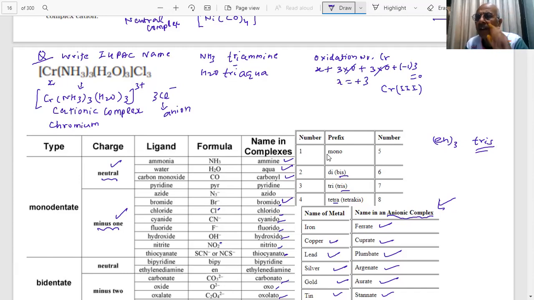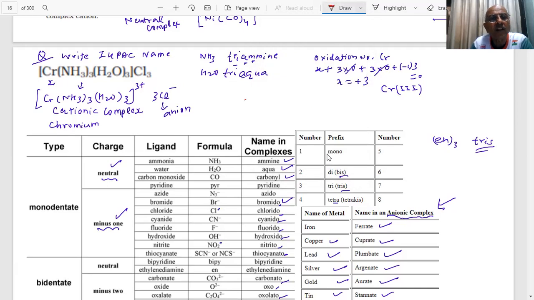The rule says the cation is named first. This is my cation, and this will be the last to be named. Before the name of the metal, we have to name the ligands, but alphabetically. Tell me which will come alphabetically first, aqua or amine? A and A are the same, but M comes first, Q comes later. So, how will I start the name, student? Let me change the ink.